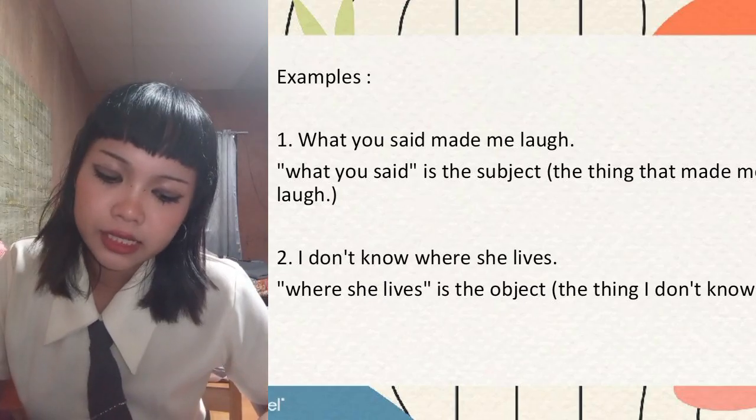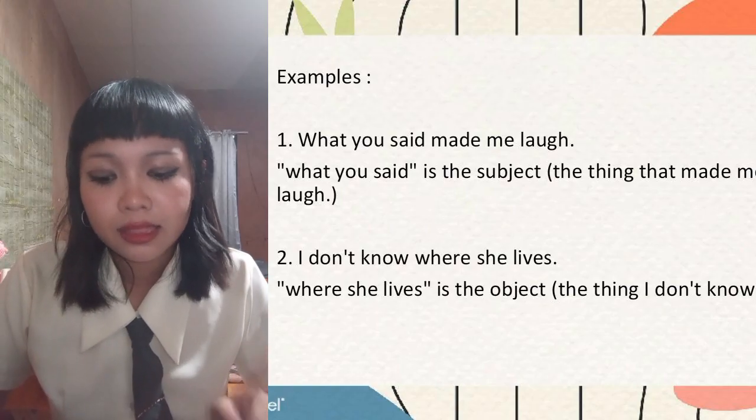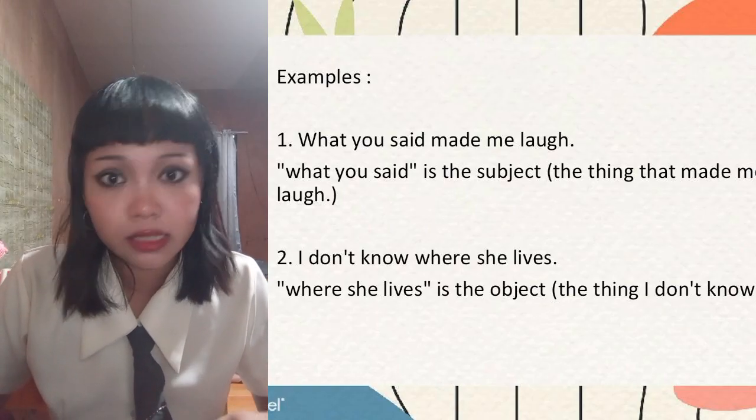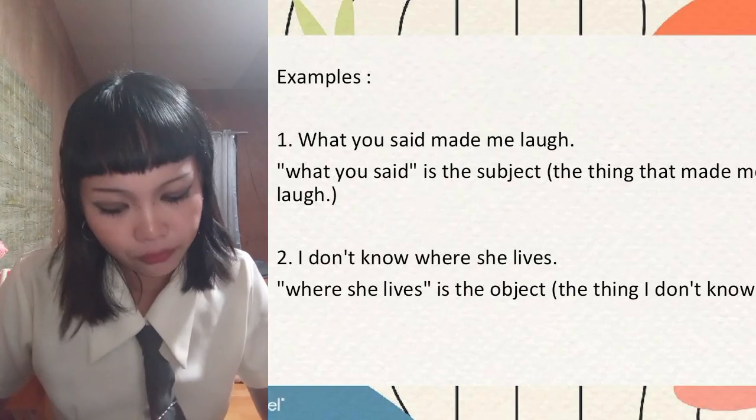Another example is, I believe that he is honest. In that sentence, that he is honest is the object because he is honest is what I believe.